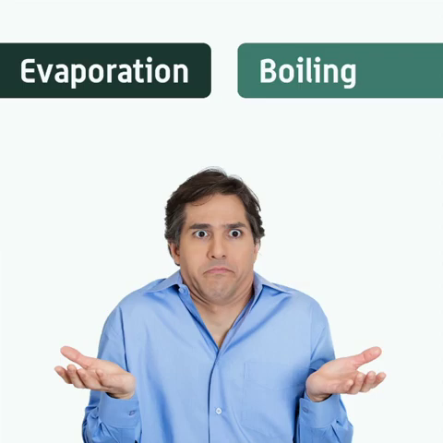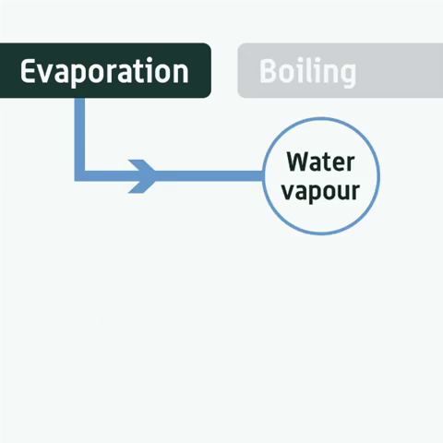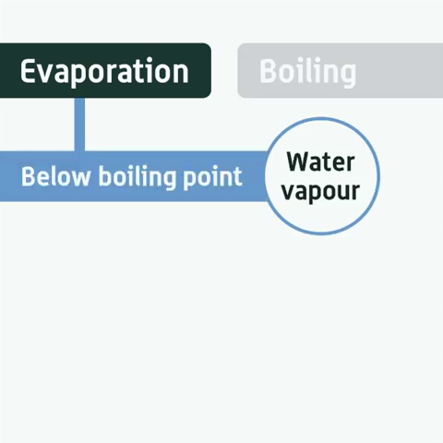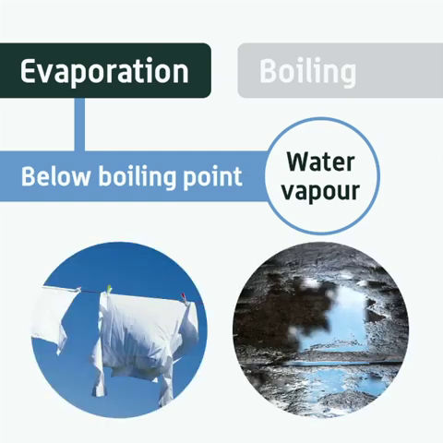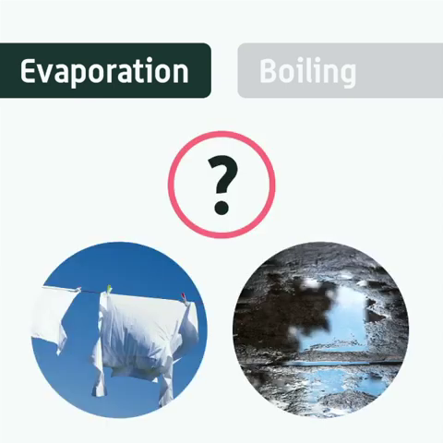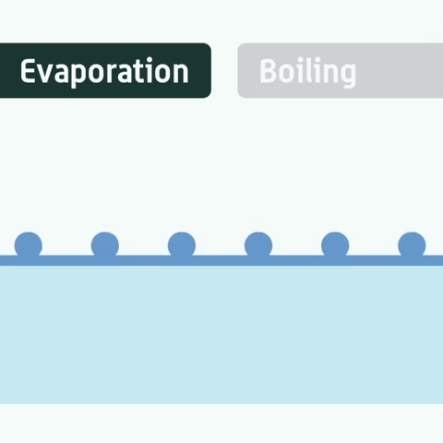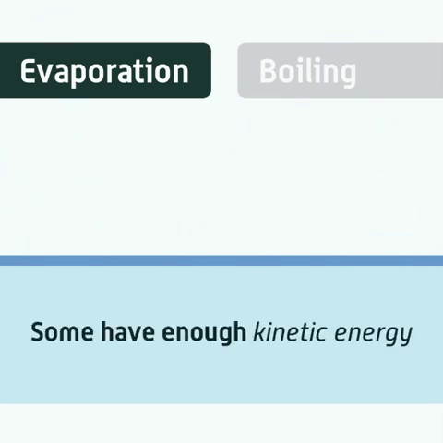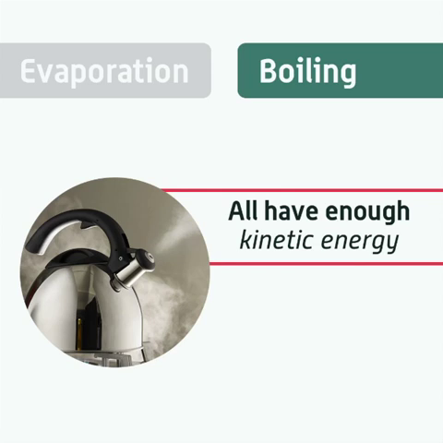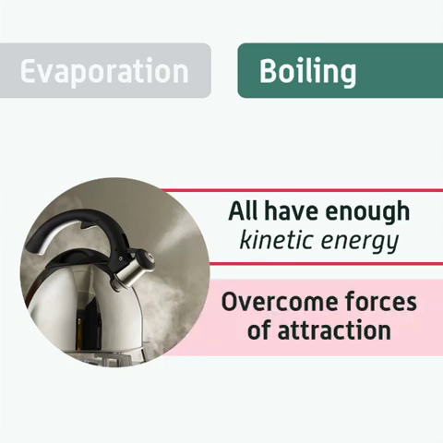Many people get confused between evaporation and boiling. Water can evaporate and form water vapor at temperatures much below its boiling point. After all, this is how clothes dry and puddles disappear. So what's happening? When water evaporates, some of the particles near the surface have enough kinetic energy to break away and form a gas. When water boils, it means that all of the particles have enough kinetic energy to overcome the forces of attraction between each other.